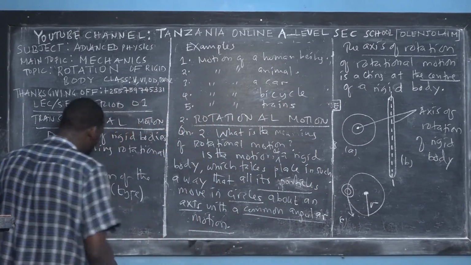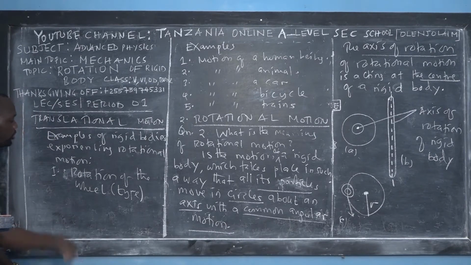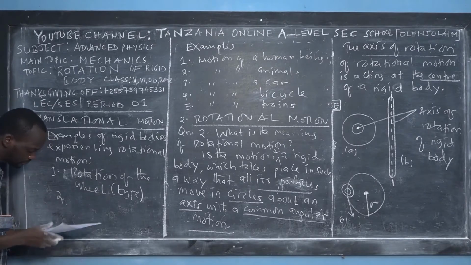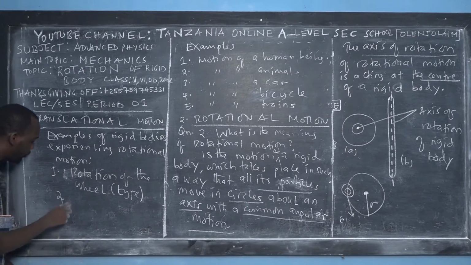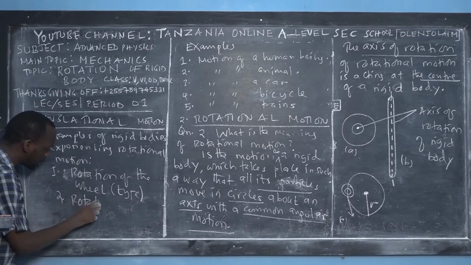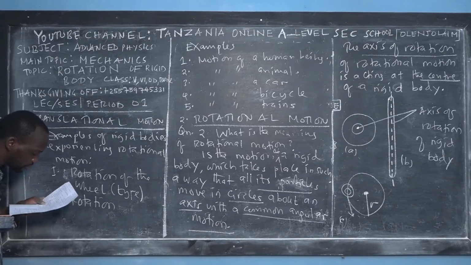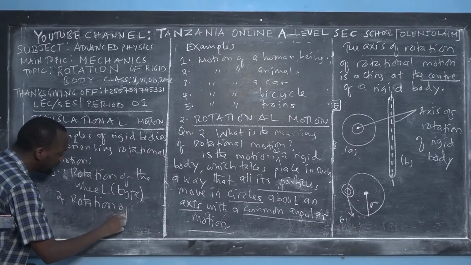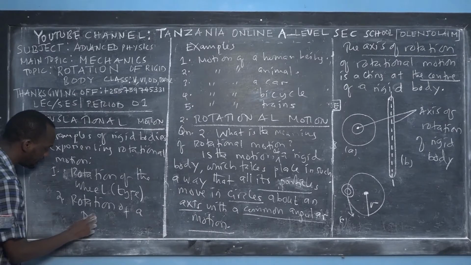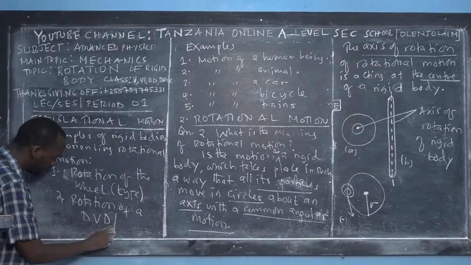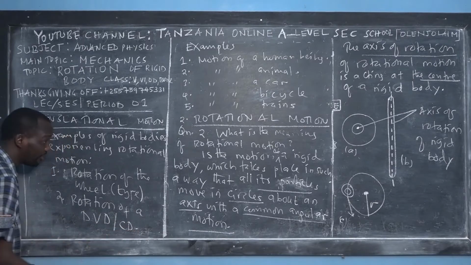So rotation of the wheel or tire of the car, of the motorcycle, of the bicycle, maybe of an airplane, anything that has motors. Rotation of the rotor of the motor. The second example, I promised I would give you real life examples: rotation of a DVD, whether in a DVD player, in a computer, or a CD.